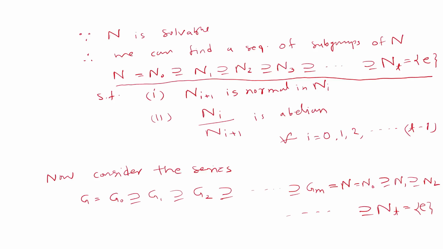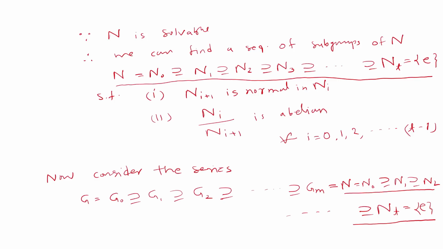And here we can easily see that from this stage, N equals N0 up to the last, this part of this series satisfies all the criteria to be a soluble series.